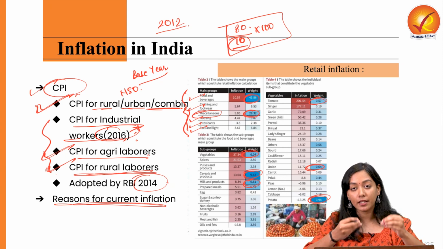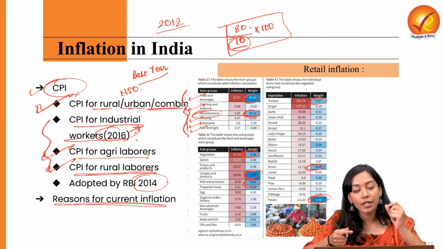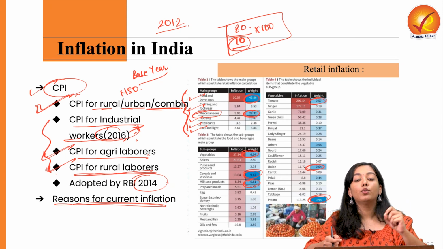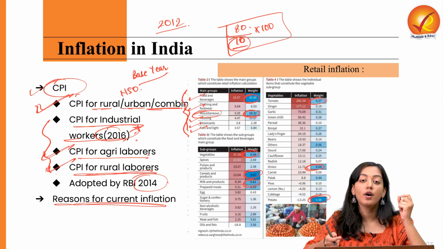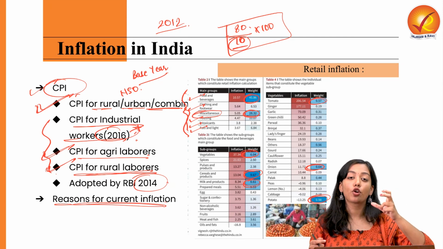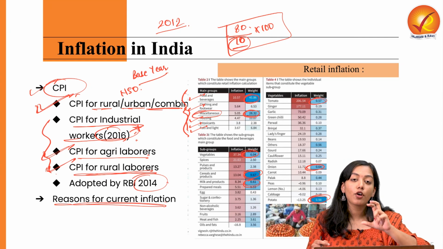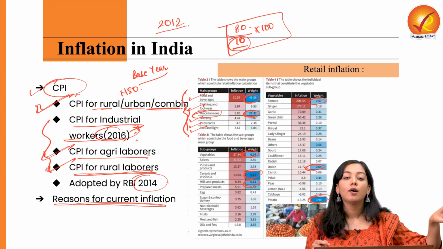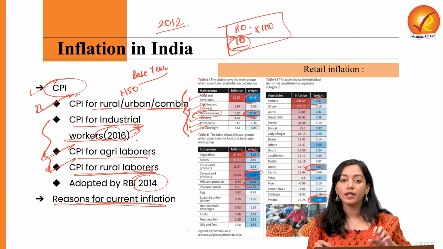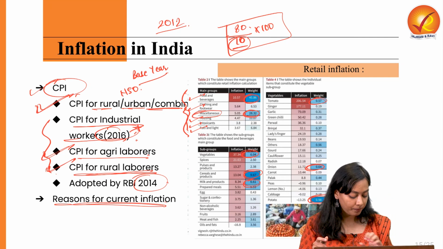So it's not that we are not getting rainfall, but the spell is for a very short time, which is leading to degradation of the crops for a very perishable and sensitive crop like tomato, which is suffering from inflation in almost all the monsoon years. But in this particular year, it has gone to a record high.